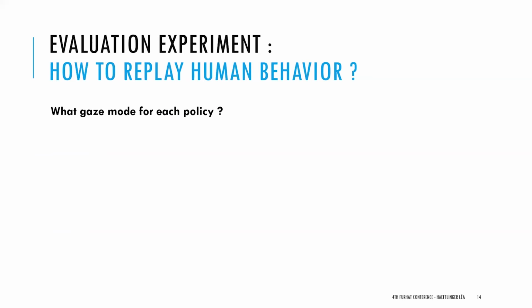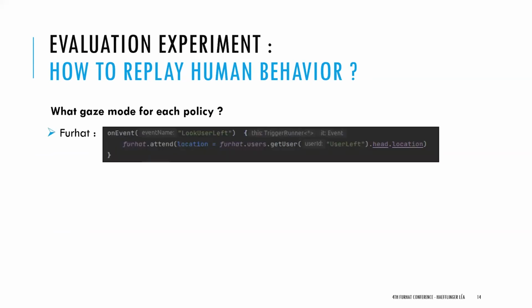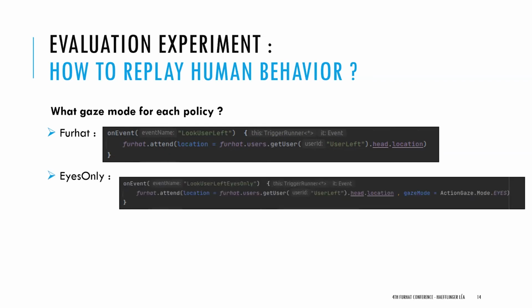Okay, so we have the fake targets, but how have we implemented the different gaze modes for each policy? First, for the Furhat policy, we just use the Furhat attend function, and we give the location that we want. For example, here it's the user left location. For the eyes only policy, it's almost the same, but we use the gaze mode function to specify that we want Furhat to only use his eyes for the gaze.